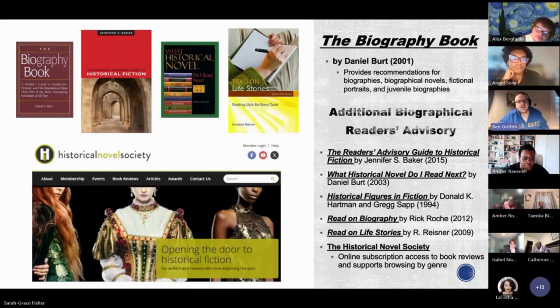So in conclusion here, like any other sources, retrospective sources must be used critically, especially older ones like the DAB. These retrospective sources give us a wide range of ways to explore the lives of significant people through history. And for details on searching them, I'll hand this off to Amber with search strategies.